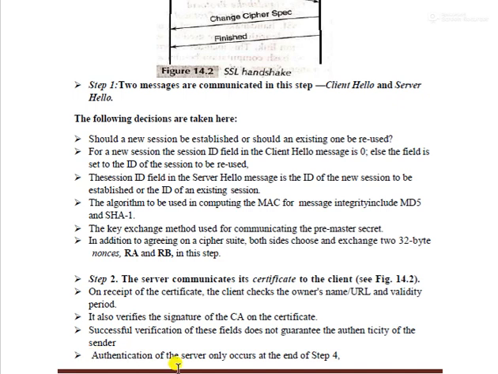So the main server authentication happens in step 4, but it will send this identity certificate to the client. The client verifies it, and then again it will send some other authentication information for verifying the server. So that we see next.